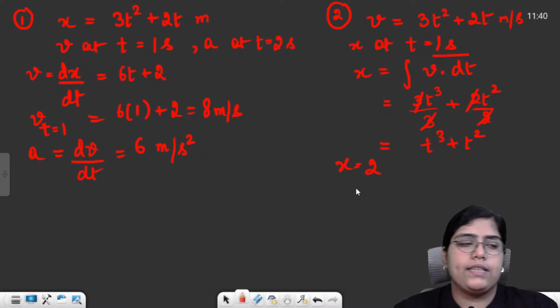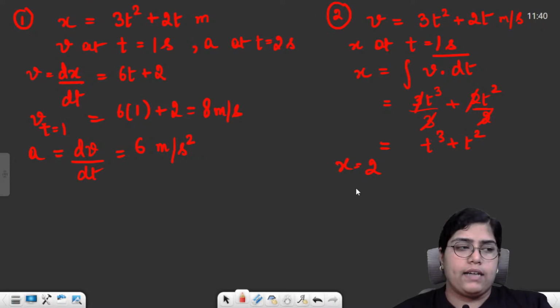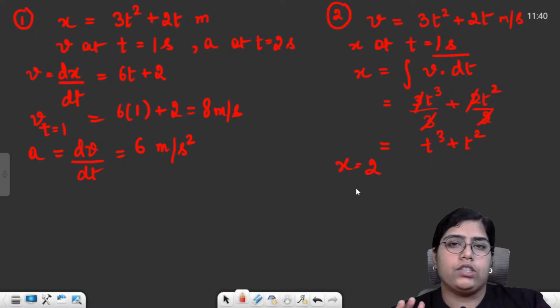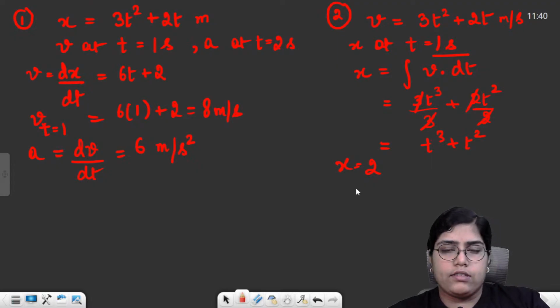So these are the two basic types of questions which might be asked. I'm very sure that you will get one of these questions in your exam the day after tomorrow, right? So this was about the differentiation, integration, the calculus part.